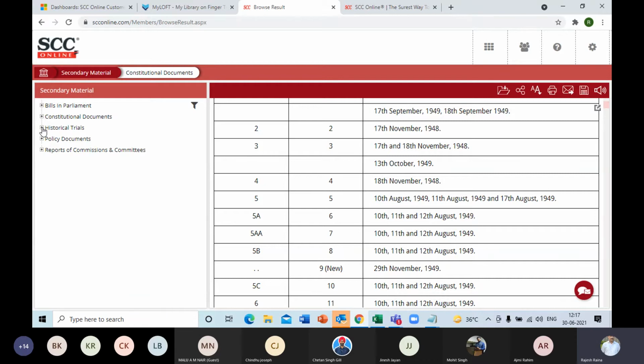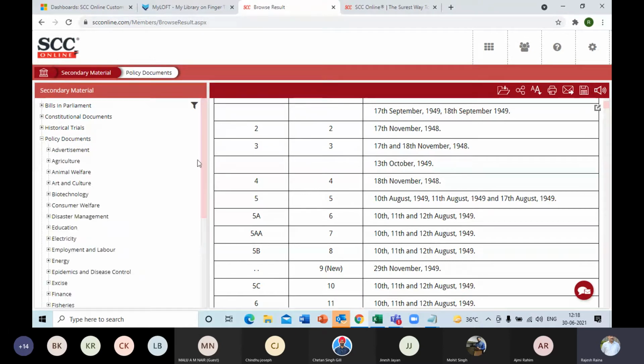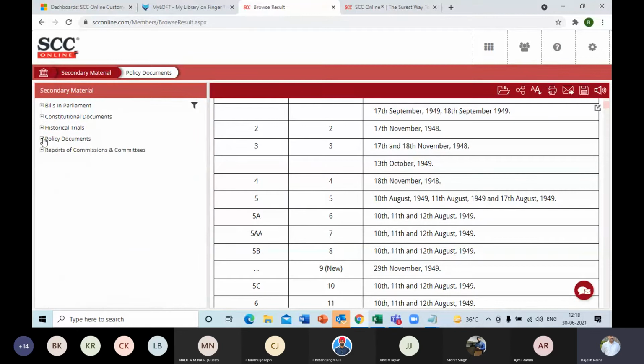And then historical trials. There's a trilogy of historical trials: Bal Gangadhar Tilak, Sir Roger Casement, and Maharaja Nanda Kumar before independence. Then policy documents from the various ministries and the departments under the ministries are also kept over here.